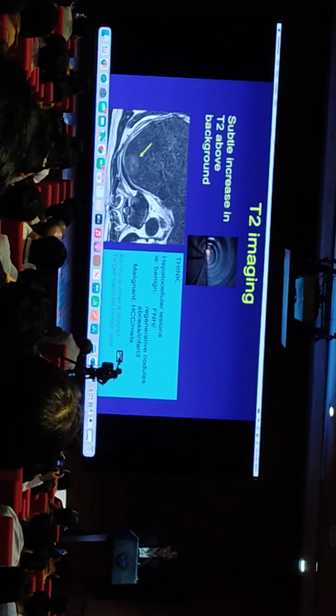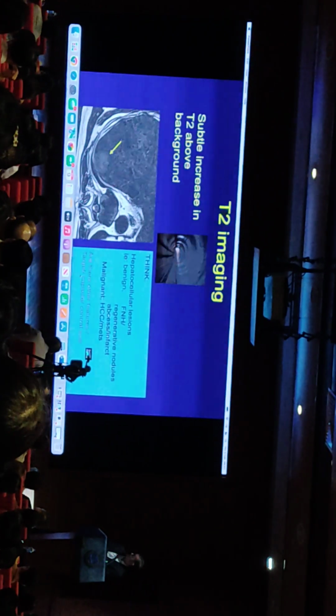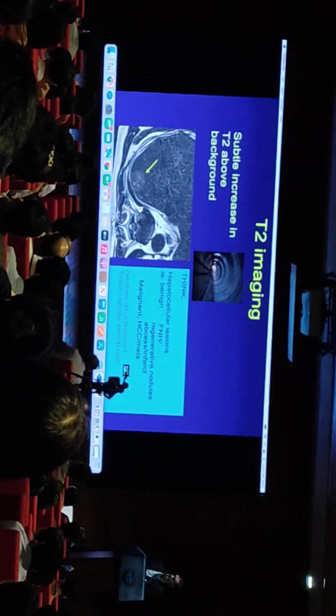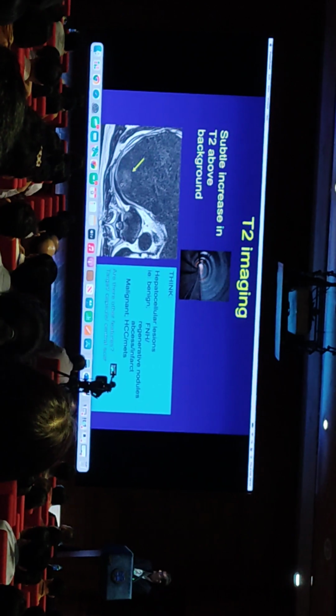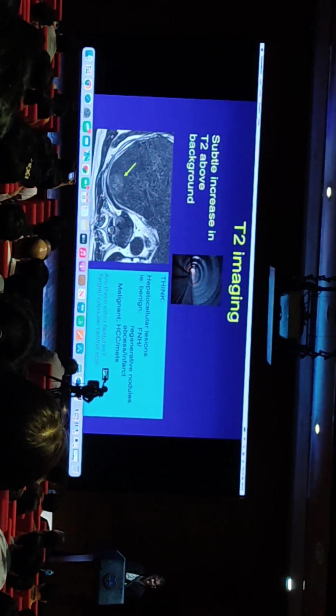One of the other things that we need to look at is whether there are any other features. Is there a high T2 signal capsule? Is there a high T2 signal central scar, or some other characteristic feature on T2 that will help make a diagnosis?